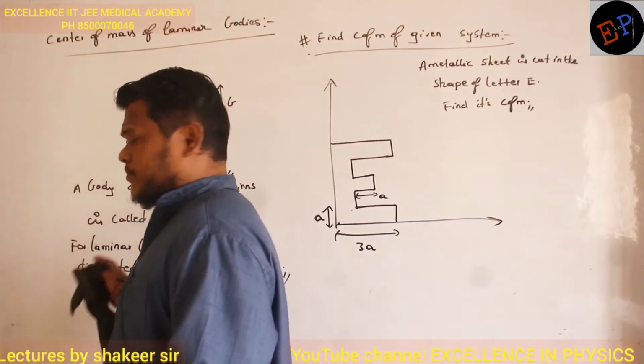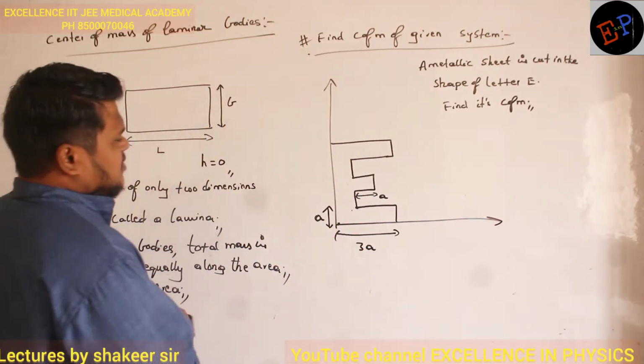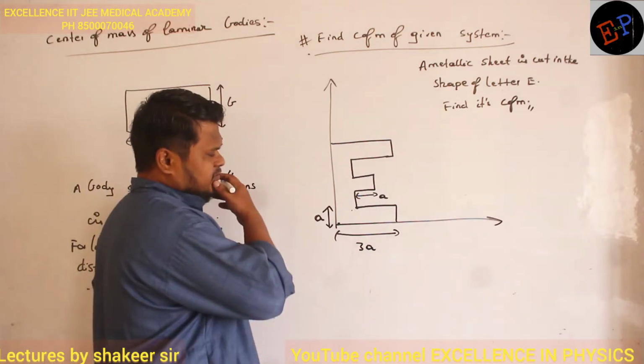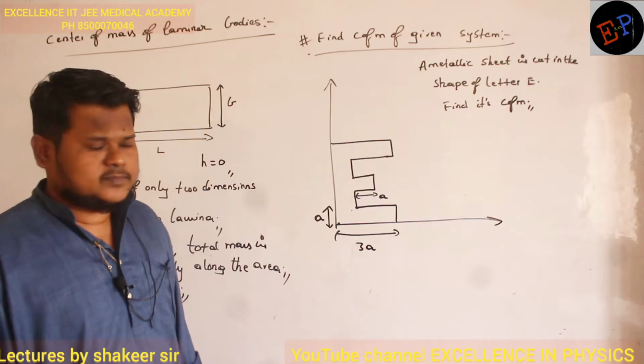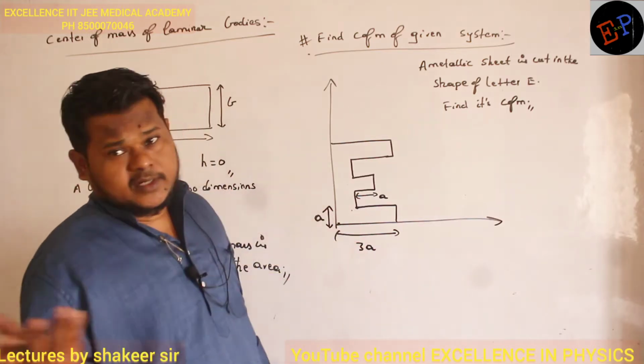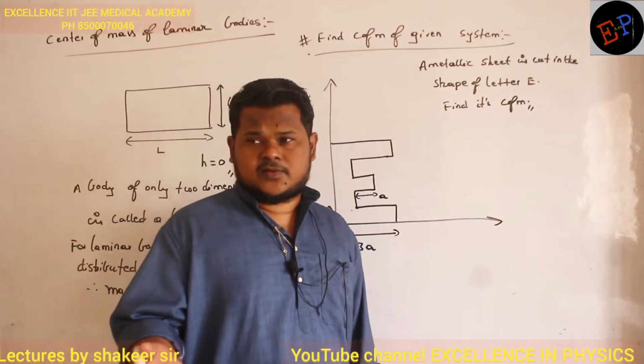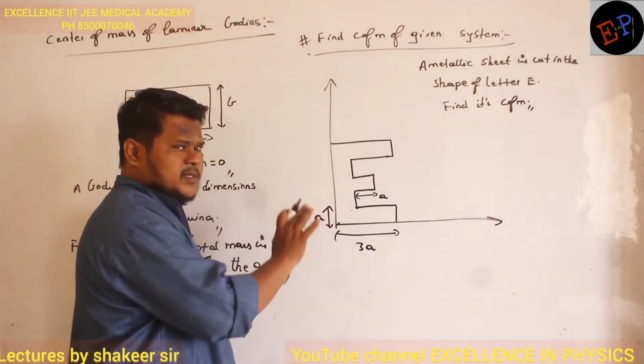Listen, all of you, then you can write down. First listen carefully. This is the shape of the lamina which we have cut. And what is the mass of this letter? I don't know. Mass is not given. Only the dimensions of this lamina are given.